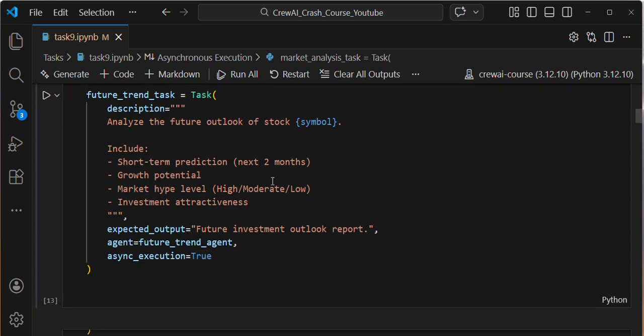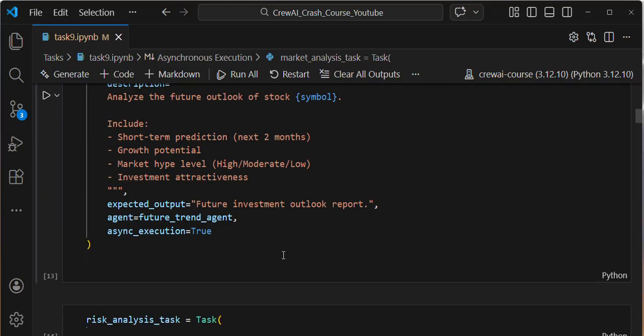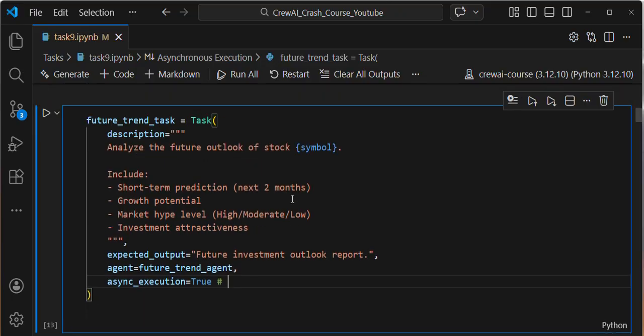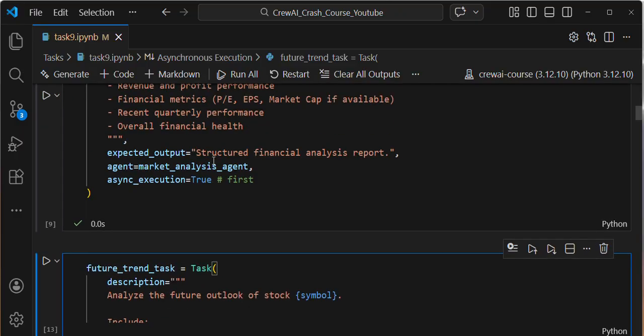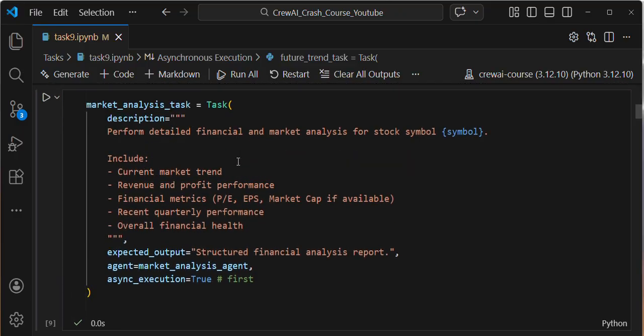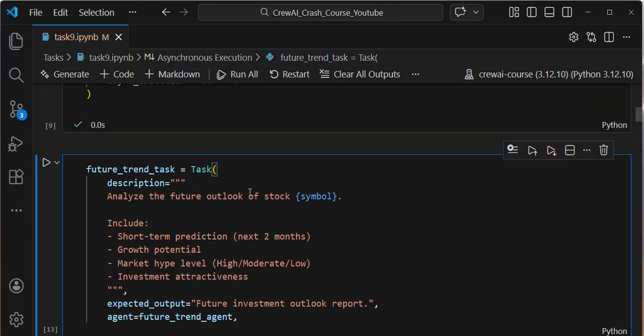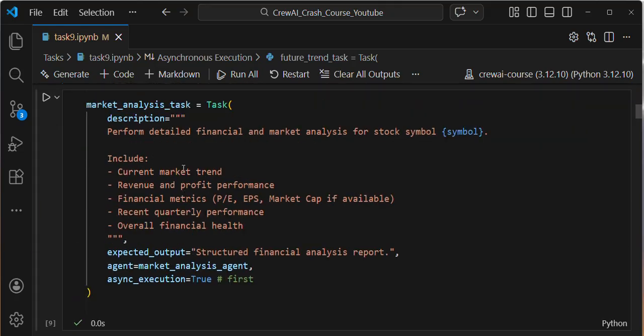Here I'm also integrating async_execution=True. So in both my first and second tasks I'm integrating this parameter, which means the first and second will execute concurrently.